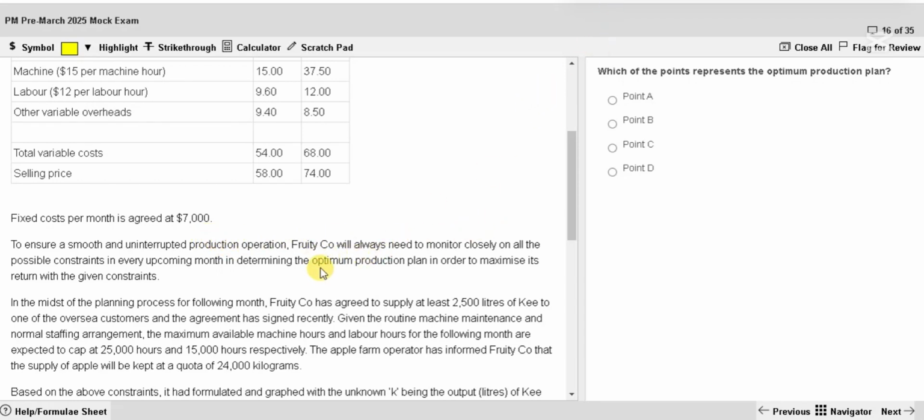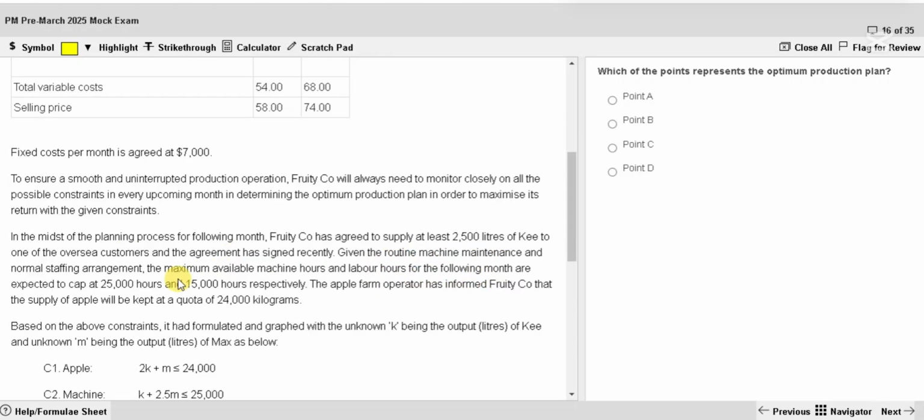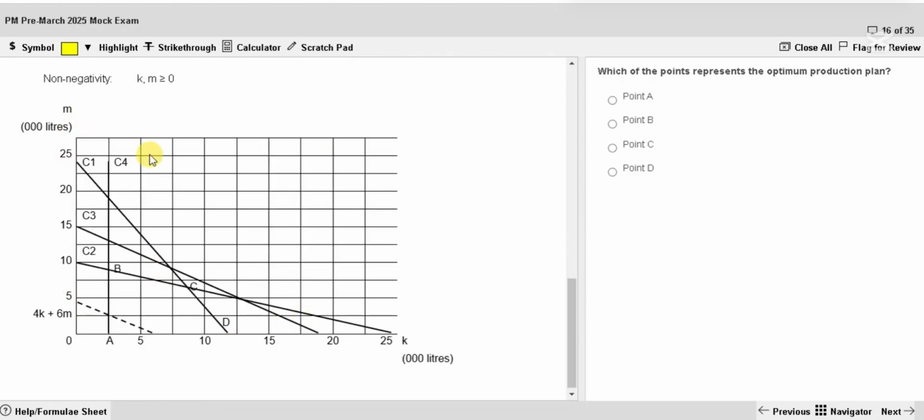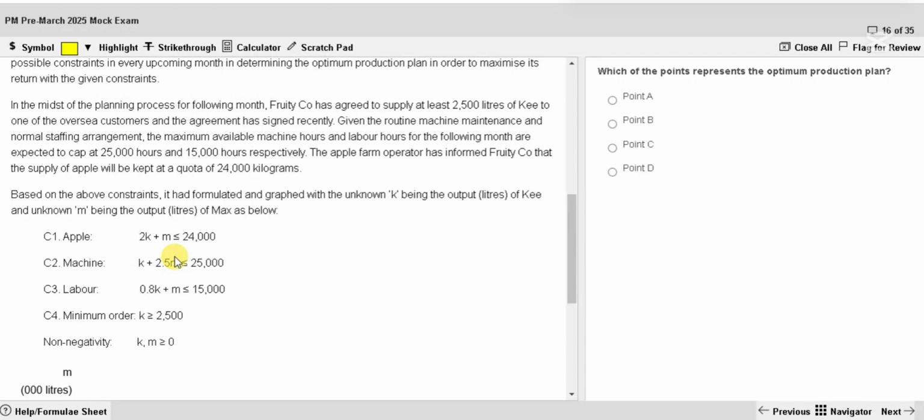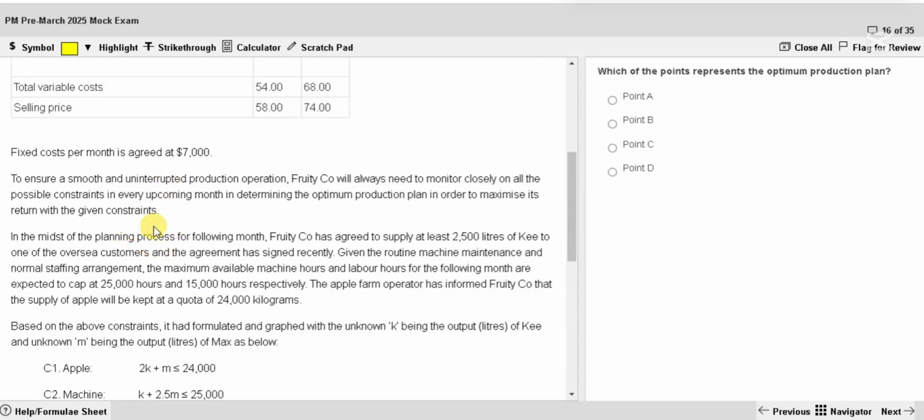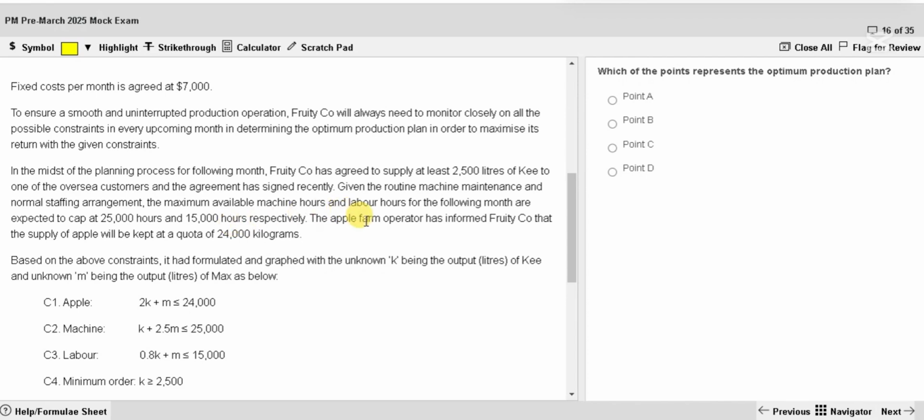To ensure a smooth and uninterrupted operation, Fruity Company will always need to monitor closely on all the possible constraints in every upcoming month in determining the optimum production plan in order to maximize its return with the given constraints. Okay, constraints, you know it is a linear programming related question. Fruity Company has agreed to supply at least 2,500 liters of Key to one of the overseas customers, and the agreement has been signed recently. So at least 2,500 of this product they need.